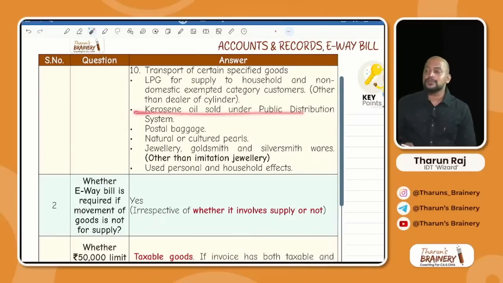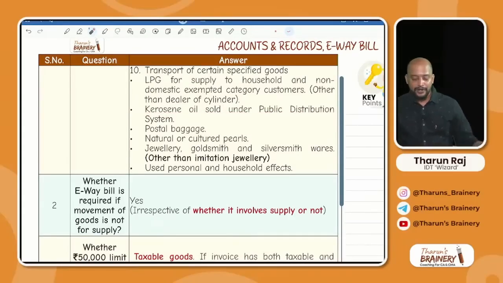Then kerosene oil sold under public distribution system, that is for ration shops, e-way bill not required. Then postal baggage, our postal articles are there. Then these two, natural or cultured pearls, then jewelry, goldsmith and silversmith wares. Why these do not require e-way bill? These are costly goods. If they mention which vehicle they are taking, yes, money heist will happen. So for that reason, there is no e-way bill requirement in that case.